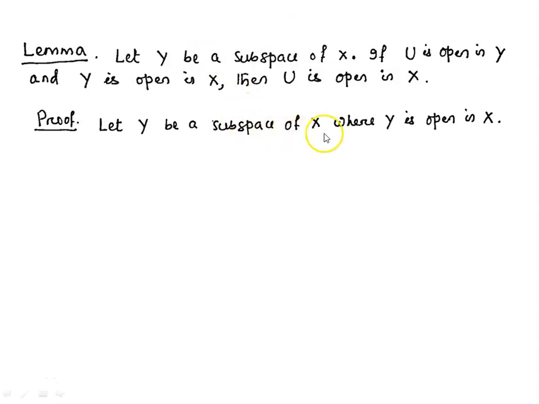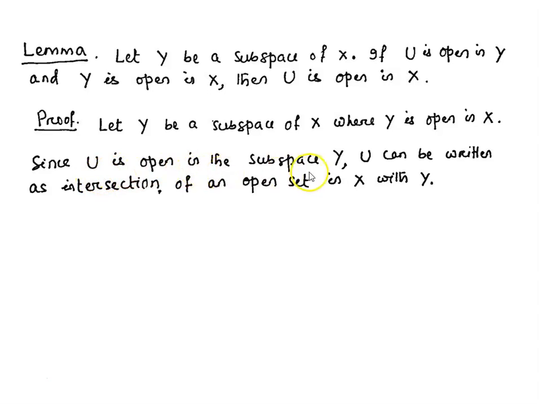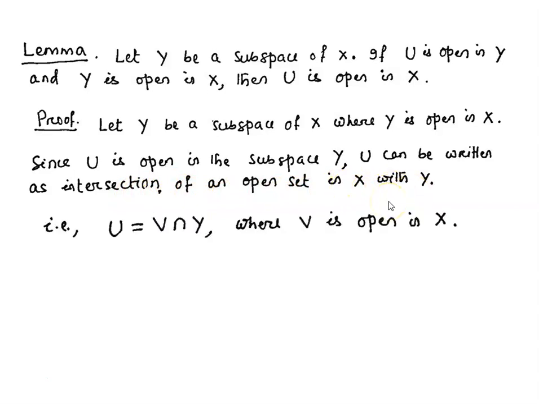Let Y be a subspace of X where Y is open in X. Since U is open in the subspace Y, U can be written as the intersection of an open set in X with Y. That means U is equal to V intersection Y, where this V is open in X. Here we can see that this V is open in X and we have taken Y as open in X. So here we have two open sets in X, V and Y. And we know that the intersection of two open sets is open in a topological space.